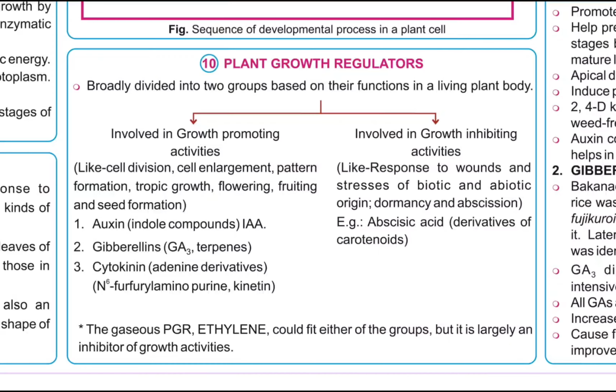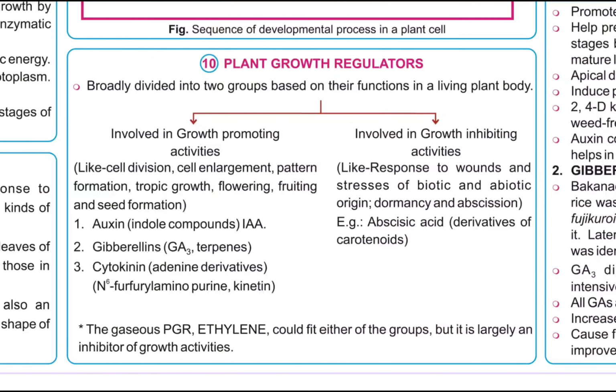Plant growth regulators are broadly divided into two groups based on their functions in a living plant body. One group is involved in growth promoting activities like cell division, cell enlargement, pattern formation, tropic growth, flowering, fruiting, and seed formation. First one, auxin, indole compounds, IAA. Gibberellins, GA3, terpenes. Cytokinin, adenine derivatives, N6 furfuryl amino purine, kinetin.